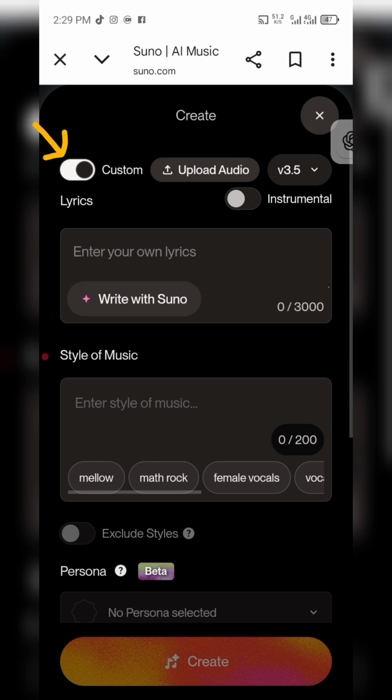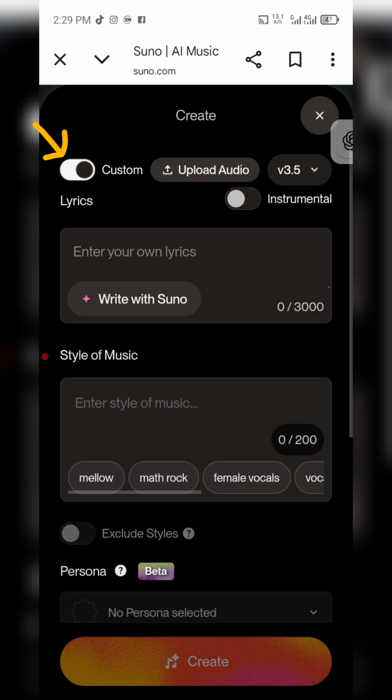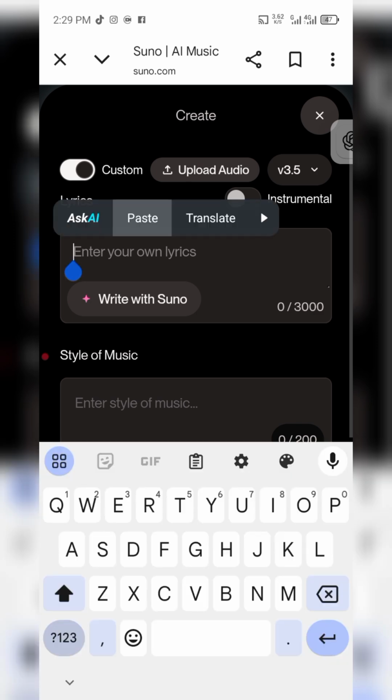Remember this custom option, where the arrow is facing. If you switch it off, you'll not be able to create your own song. So just switch it on. Once you switch it on, it will tell you to enter your own lyrics, your own style of music, and the rest. So make sure it's switched on.